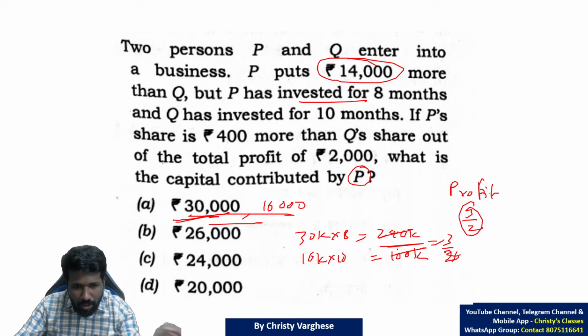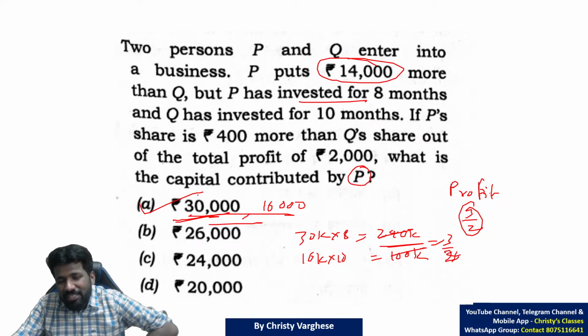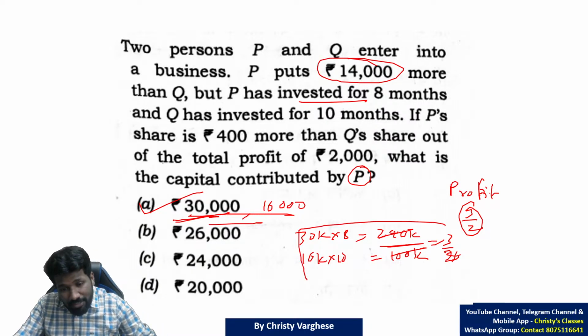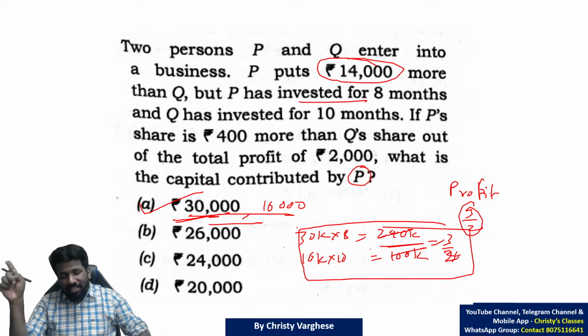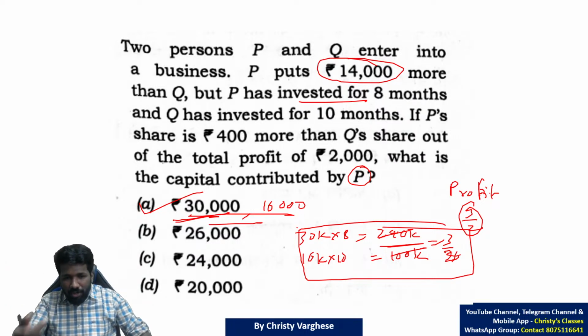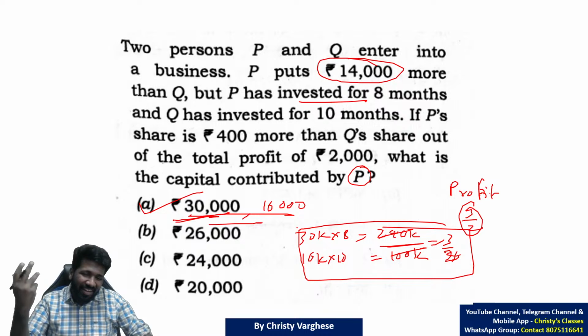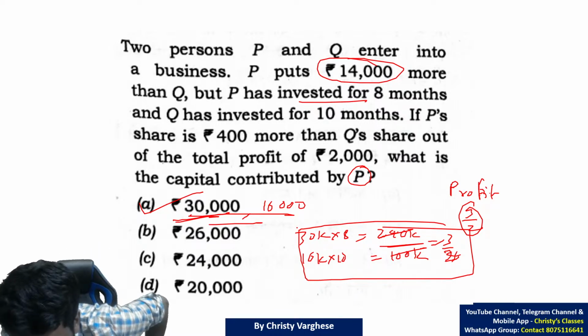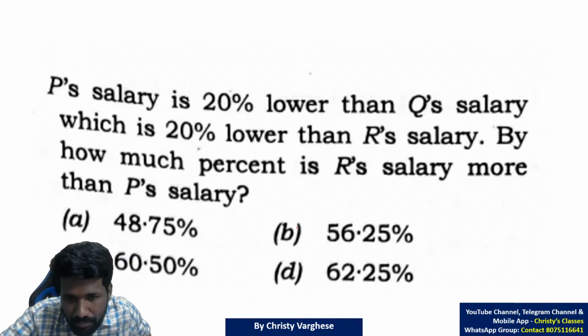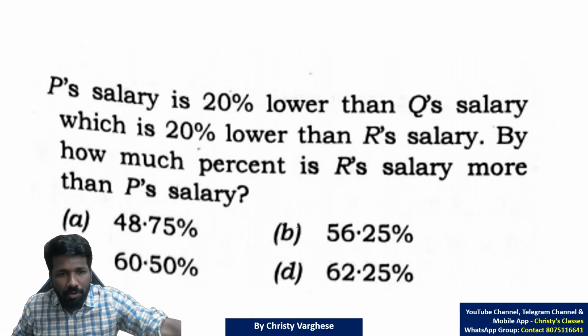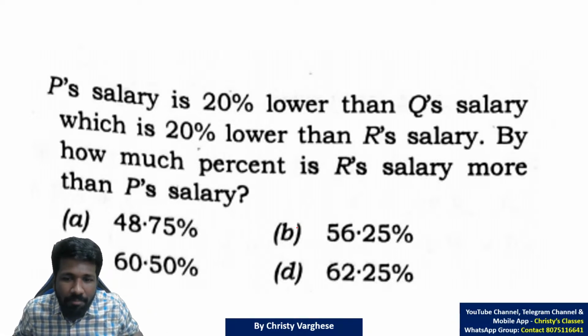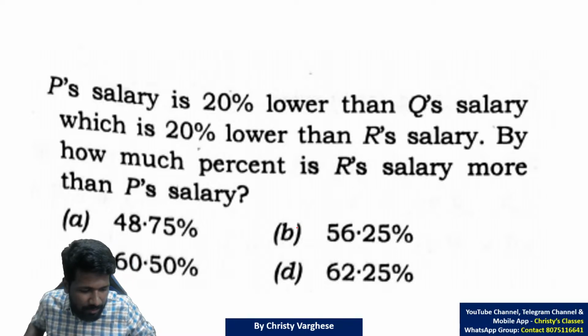So luckily the first option, 30,000, is correct, so you don't have to try the same on other options. But with other options, you have to try this. If you think algebraic calculation will take more time, you can do elimination, because compared to that the time may be lesser. Hope all of you understood this. So the basic idea is that return money should be proportional to what you invested, time and money both. So try this.